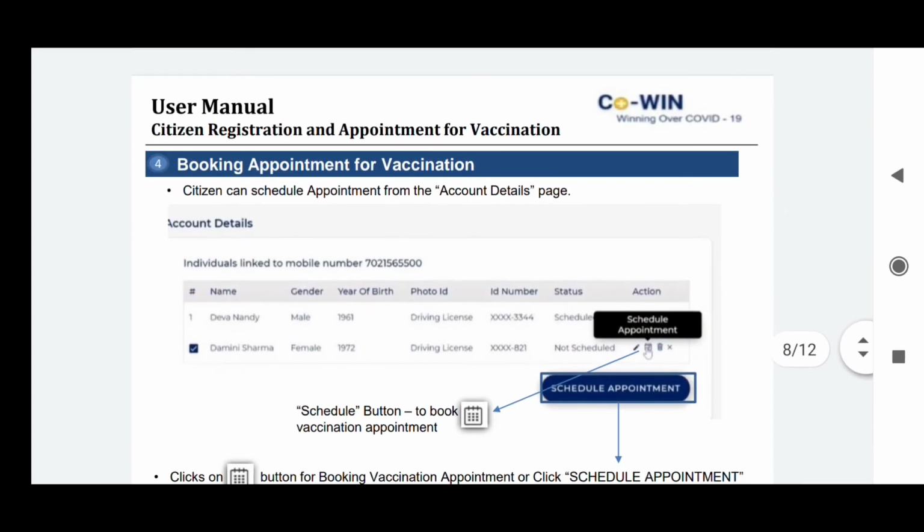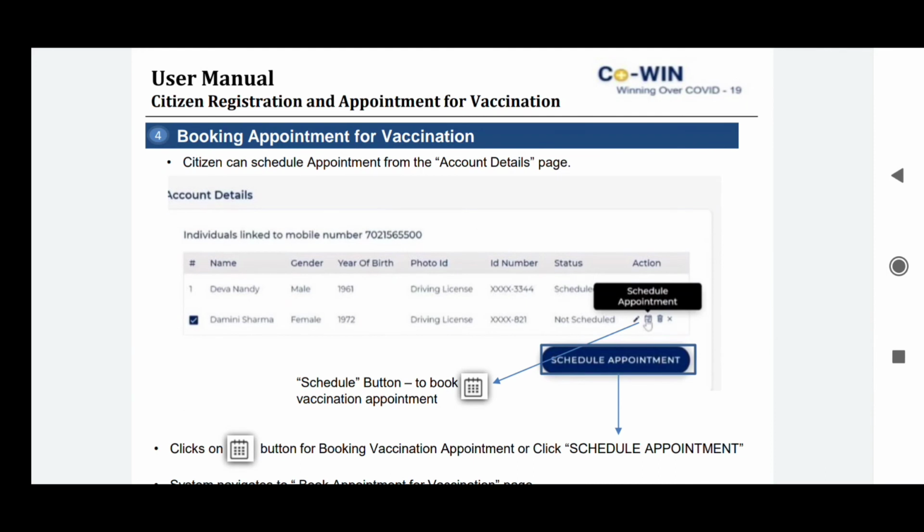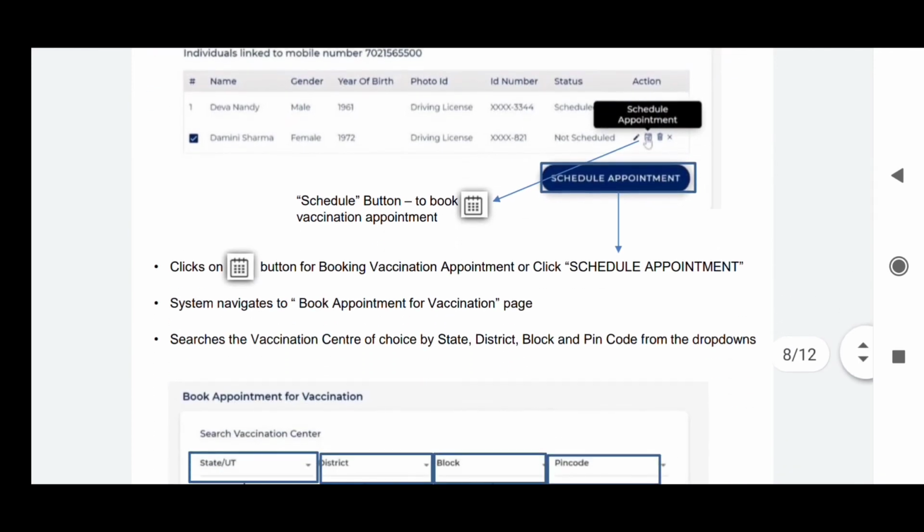And coming to booking the appointment for vaccination, after logging into your account, you will see a calendar. On that you can schedule an appointment by clicking on the schedule calendar button. After scheduling the appointment, the system will open the book appointment for vaccination page.